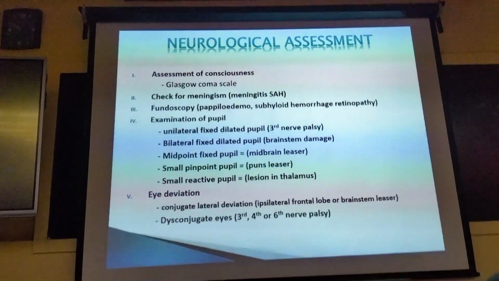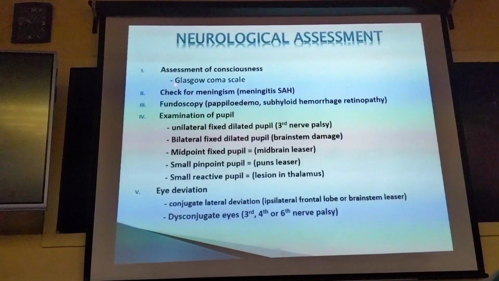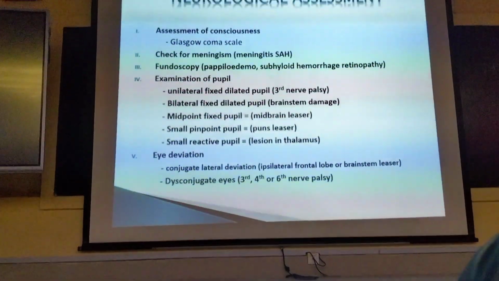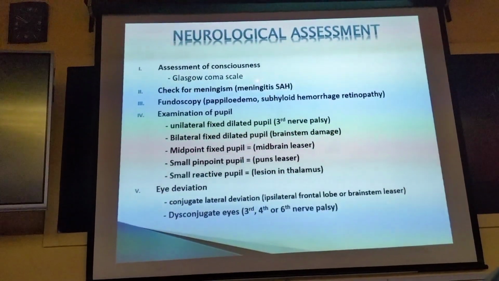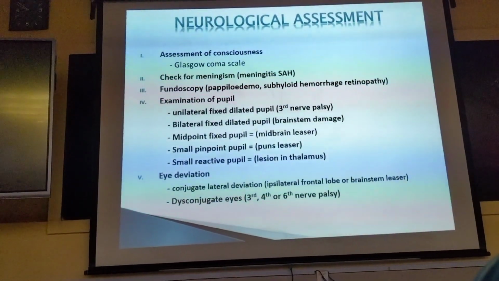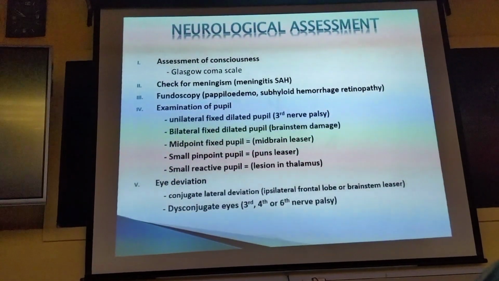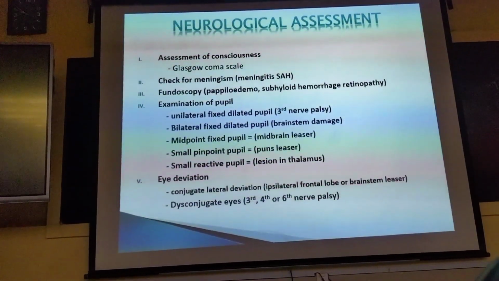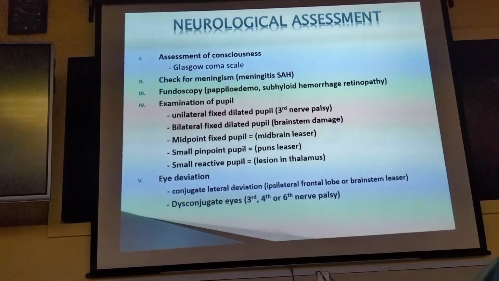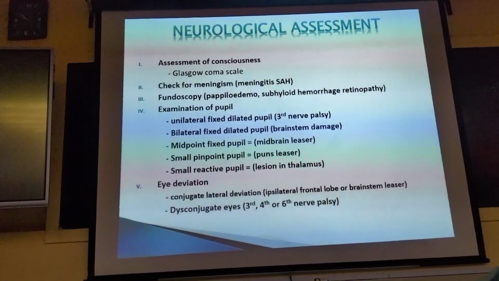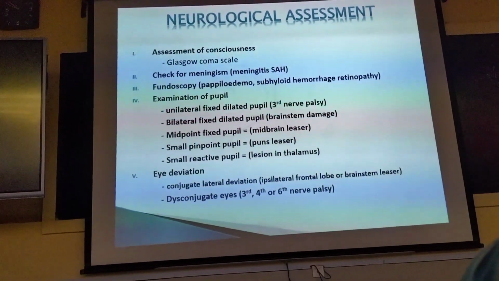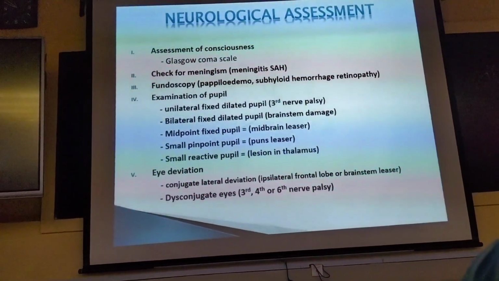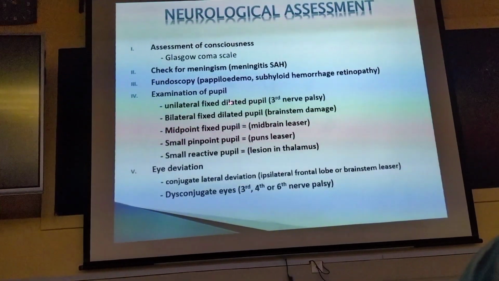Okay, neurological assessment. Assessment of consciousness with the help of the Glasgow Coma Scale. Check for meningism. If the patient is unconscious, examine for neck stiffness and the Kernig sign. If positive, think of meningitis or subarachnoid hemorrhage. If high grade fever, think of meningitis. If there is no fever, think of subarachnoid hemorrhage.